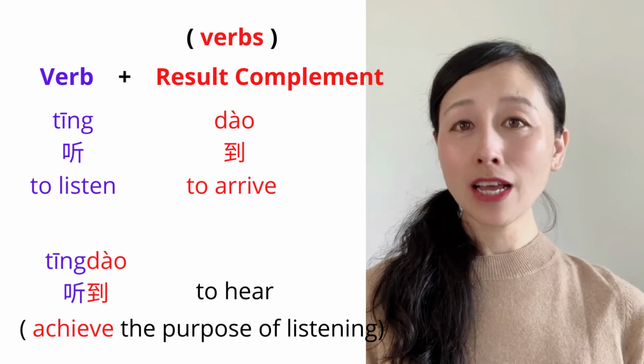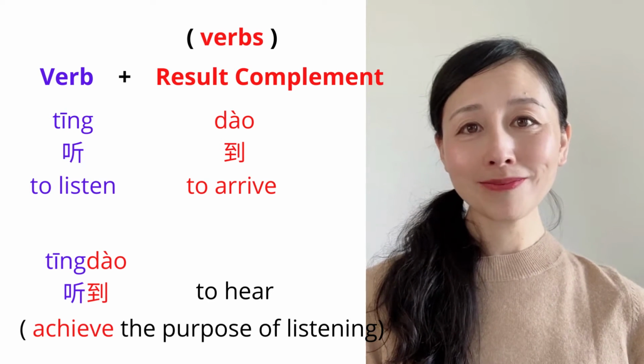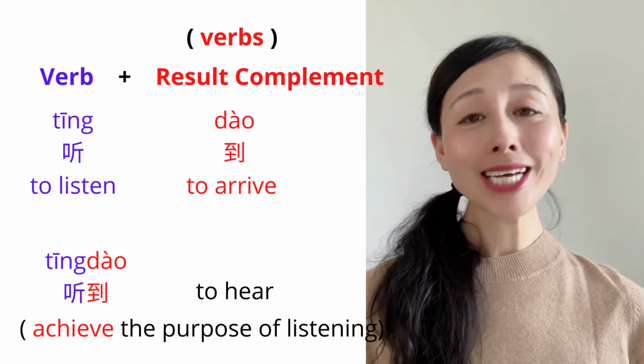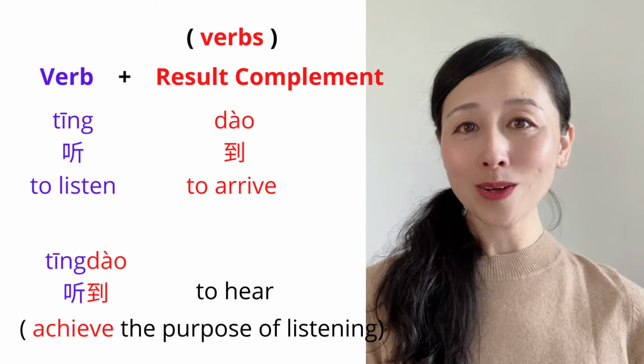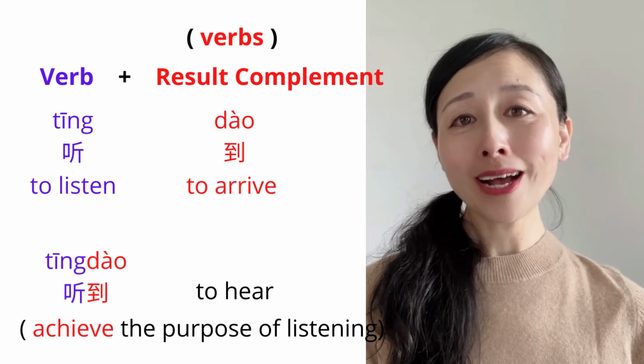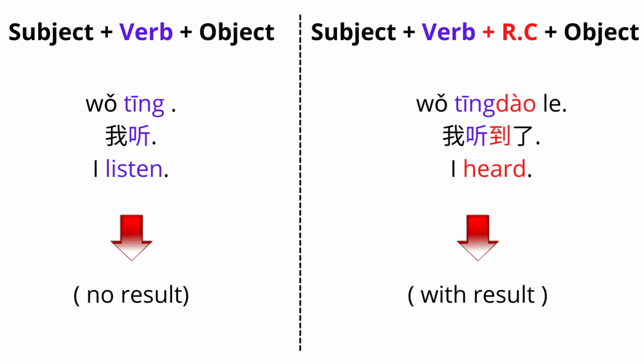Verb to listen, 听. 到 to arrive, 听到 to hear. So that means the action achieved the purpose of listening something. I listen, 我听, no result. I heard, 我听到了, and this is with result.